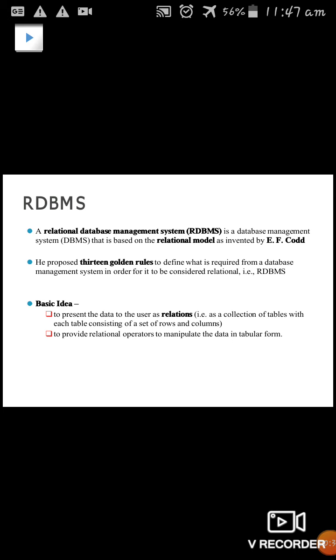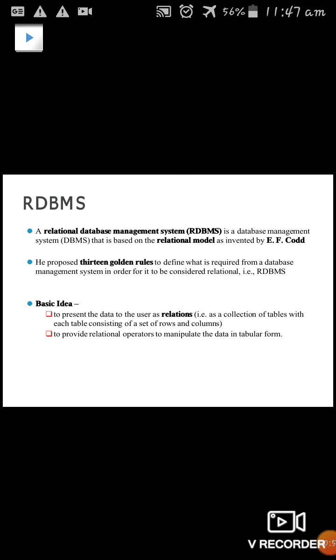So it can be framed by using a model called relational model. It was invented by E.F. Codd with the 13 golden rules. He proposed the golden rules to define what is required for the database management system to consider it relational, to maintain the database in the database management system.